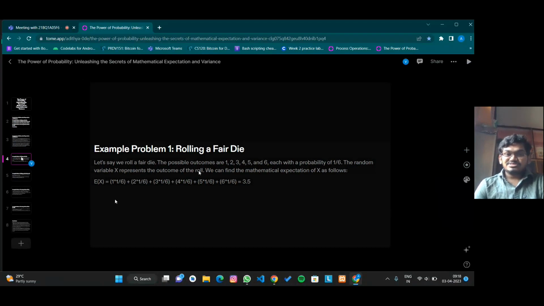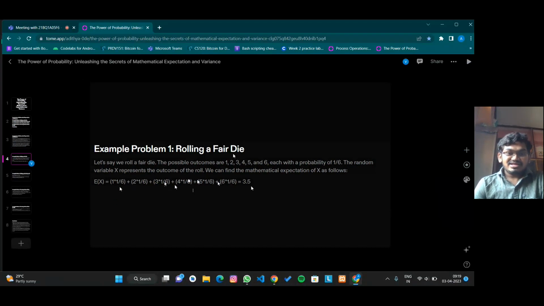The possible outcomes are 1, 2, 3, 4, 5, 6, each with a probability of 1 by 6. The random variable x represents the outcome of the roll. That means it can be any number from 1 to 6. We can find the mathematical expectation of x as follows. E of x is equal to 1 into 1 by 6 plus 2 into its probability plus 3 into its probability plus 4 into its probability plus 5 into its probability plus 6 into its probability. The expectation came as 3.5.